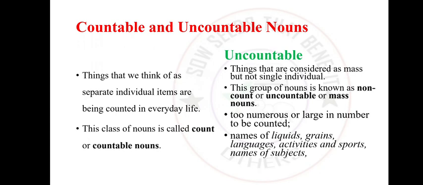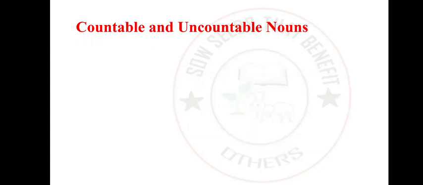When we come back to the count nouns, we've said that this class of noun is called count noun because we can count them. When we continue the lesson, we could see a lot of distinctions and the sort of words that fall under each of those subclasses of nouns that we are talking about.